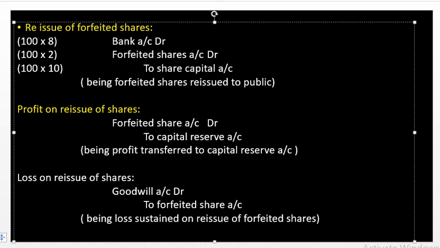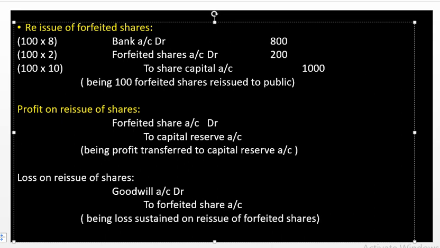Now, we are going to mark the amount. 800 rupees we received in our bank account, and we are sustaining a loss of 200 because of this reissue, and for the share capital we are marking 1000 rupees. Being 100 forfeited shares are reissued to the public.